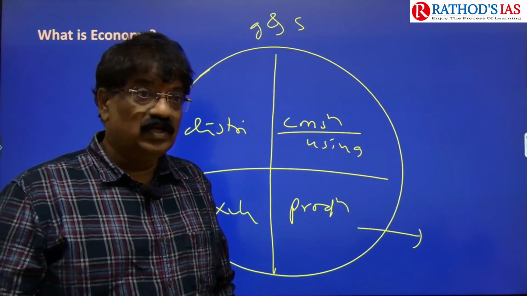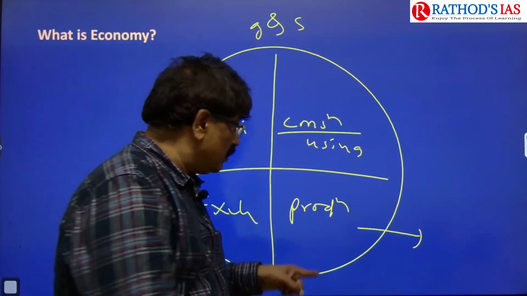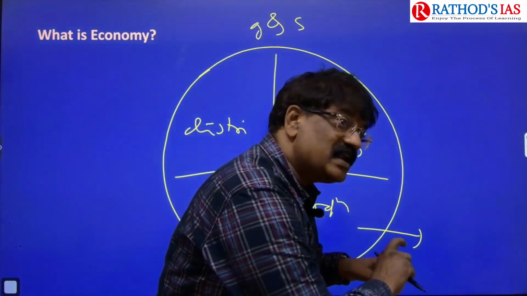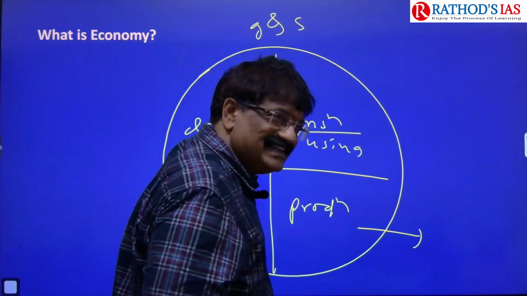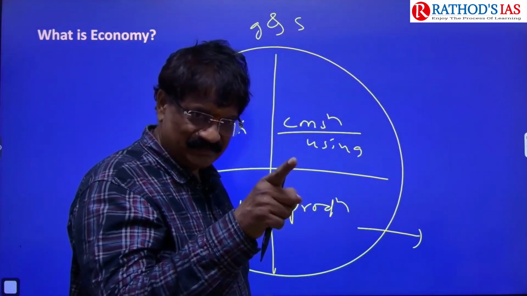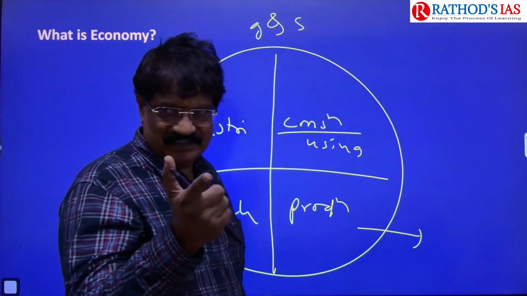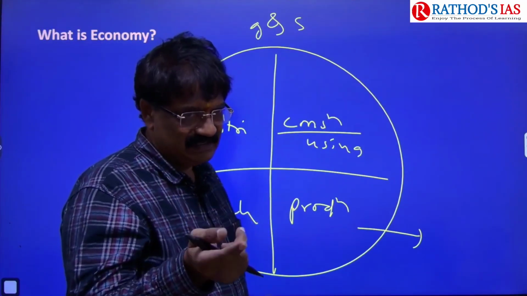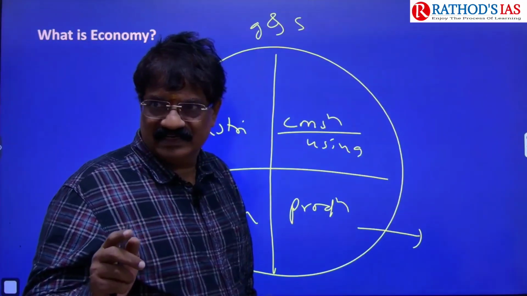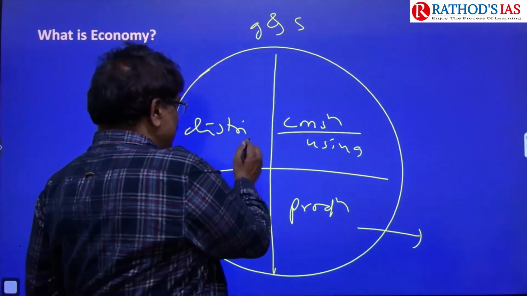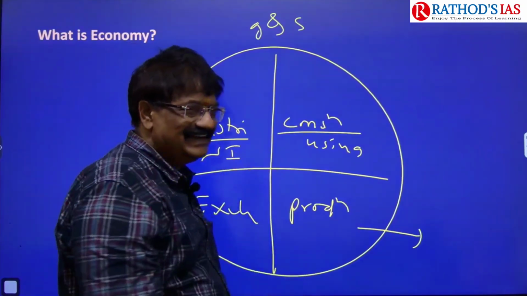Those who are involved in the production process are given remuneration, named as distribution. For example, land is given rent, labor is given wages, capital is given interest, organization is given profit, technology is given. All five can also be named as national income.